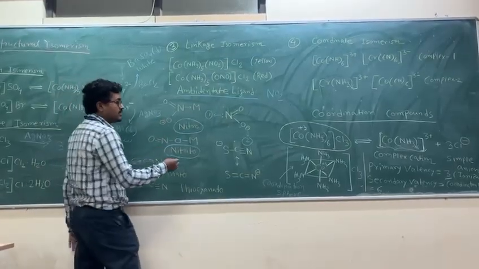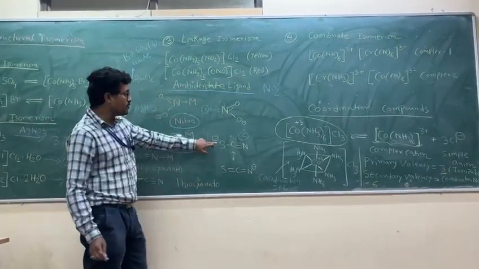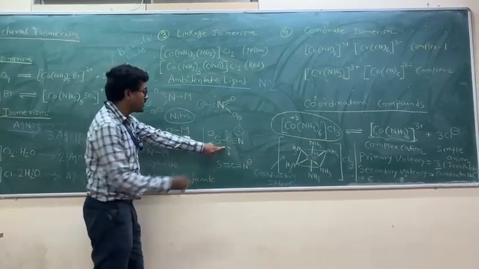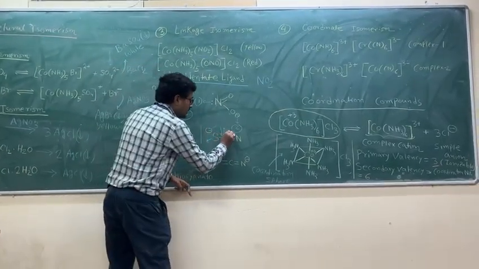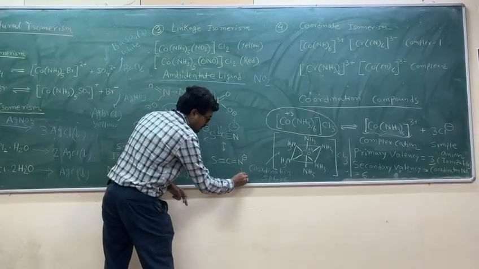Similar linkage isomerism is also possible with thiocyanate, SCN. In SCN, one donor site is sulfur, S minus. If we write the resonating structure, then we get another donor site, N minus, the second donor site.